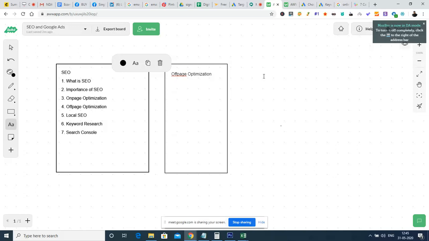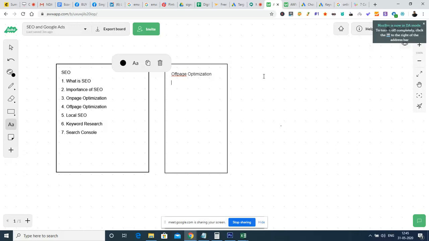These off-page optimization works are the things which we are going to do on other websites, in other places, in other locations about the website that we are going to optimize. So that is what off-page optimization is about.